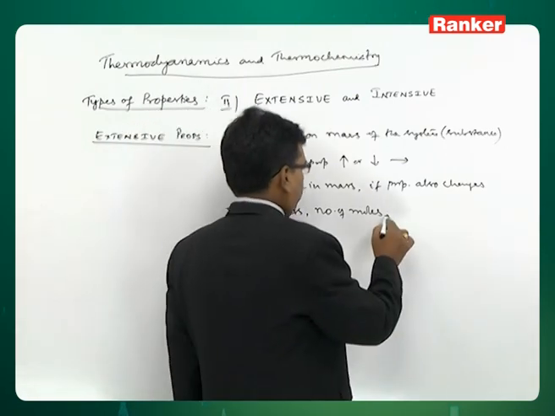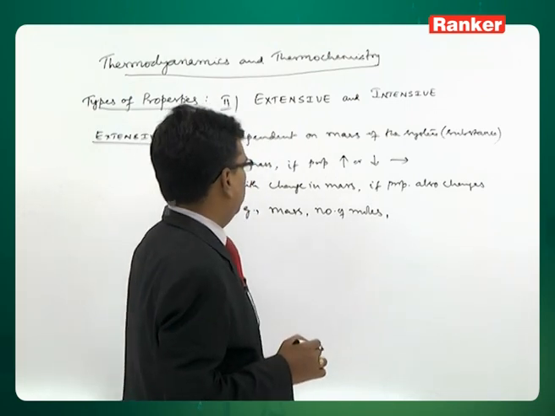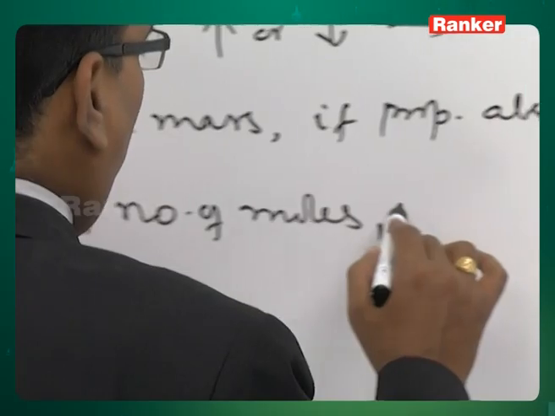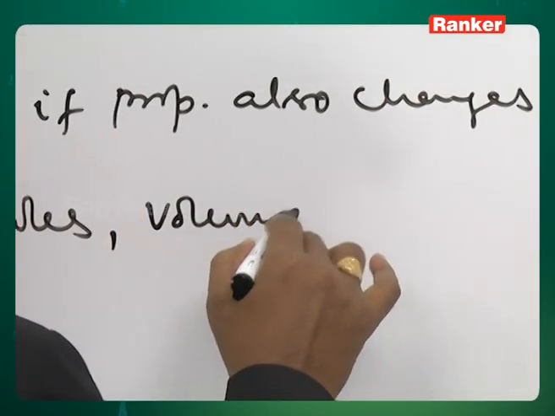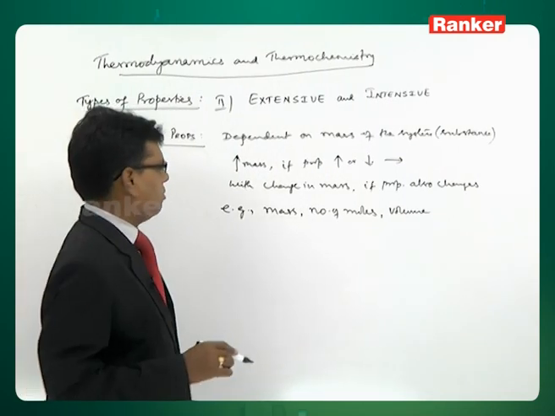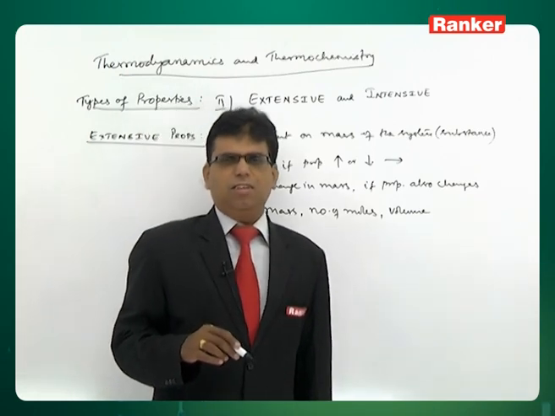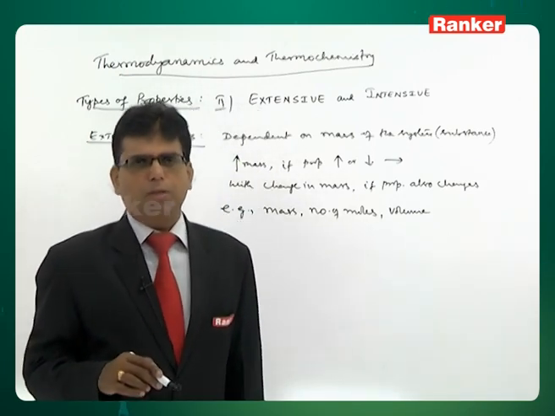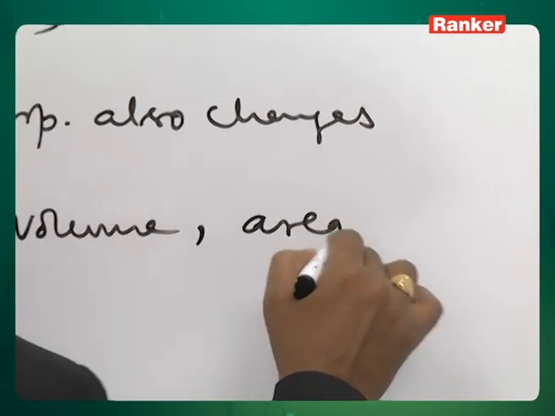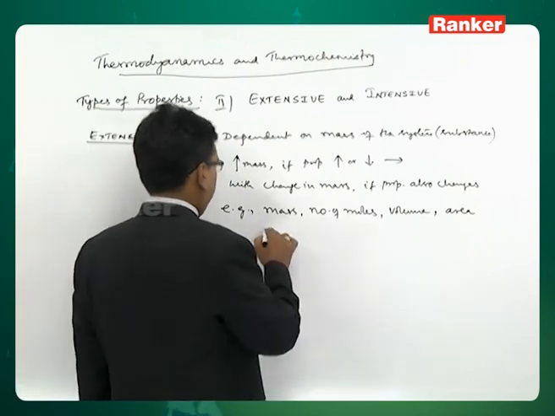Then also the volume, as long as the pressure is constant, temperature is constant, if mass of the gas is increased, then volume of the gas also increases, area also increases, length increases.